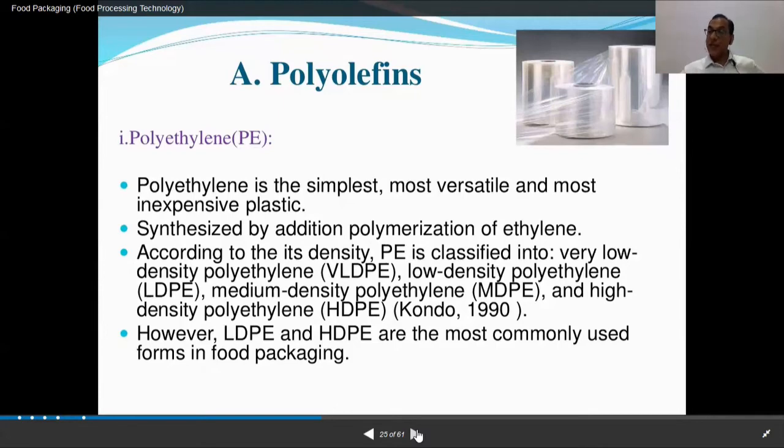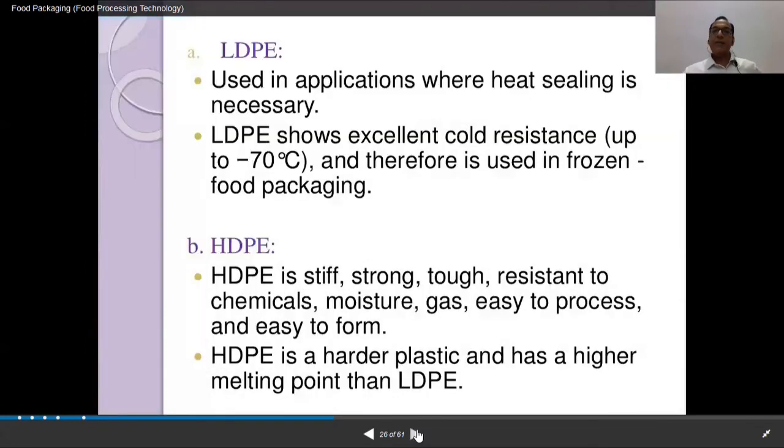LDPE, low density polyethylene, and HDPE, high density polyethylene, come in different gauges: 100 gauge, 150 gauge, 175 gauge, 200 gauge, and so on. Which gauge you will use for which packaged food product depends on the properties of that food product. LDPE is used in applications where heat sealing is necessary. LDPE shows excellent cold resistance up to -70°, and therefore it is used in frozen food packaging.